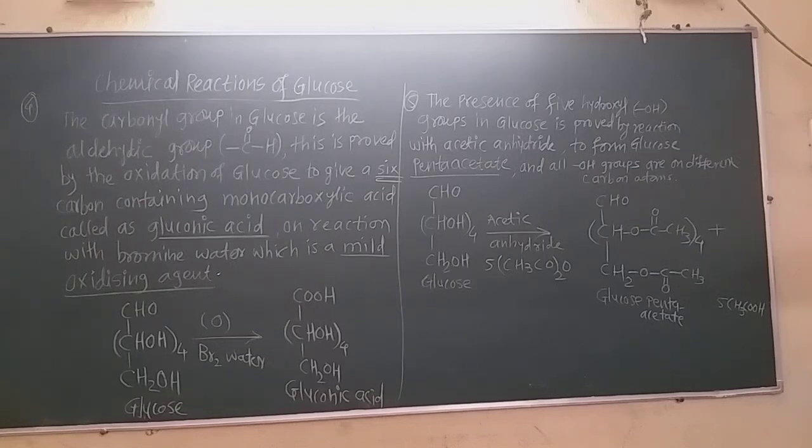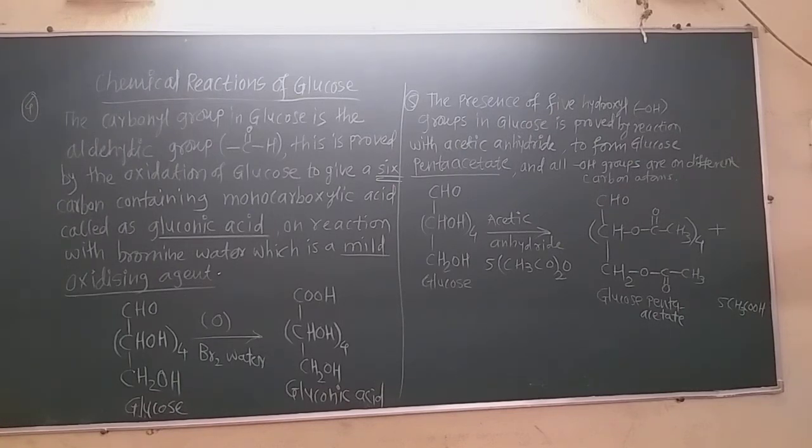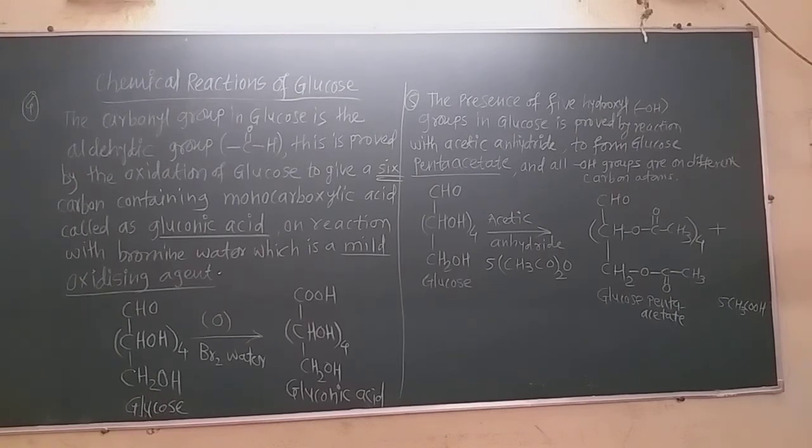Now yesterday we have seen the structure of glucose molecule, and in the glucose molecule all the 6 carbon atoms are in a continuous chain. That proof is given by the reaction with the potassium iodide, and into that we obtain the n-hexane, that is the normal hexane. That is the first proof of the structure of glucose, that in glucose all the 6 carbon atoms are in a straight chain. The other proof is what?